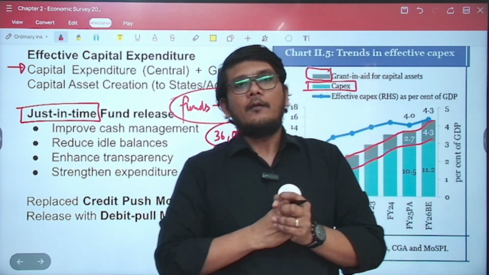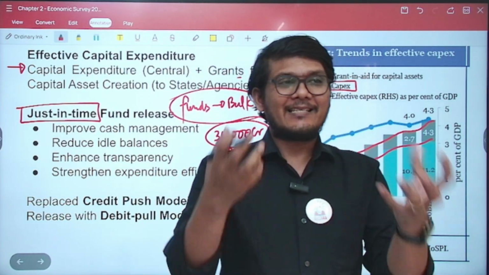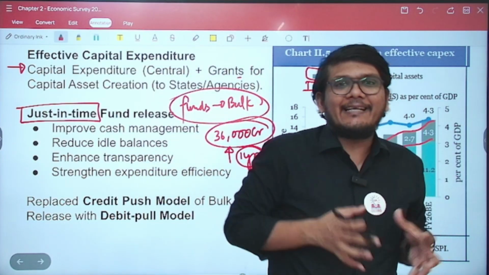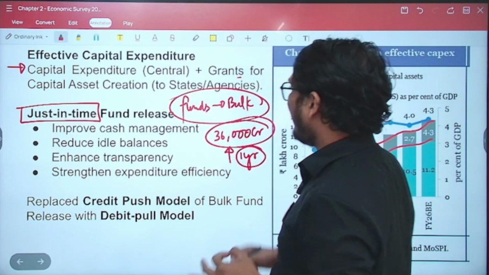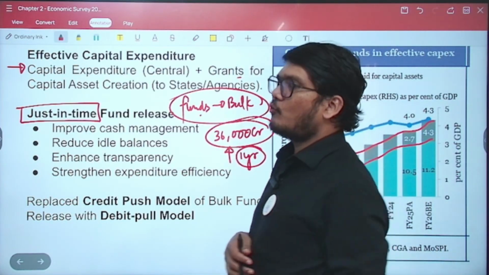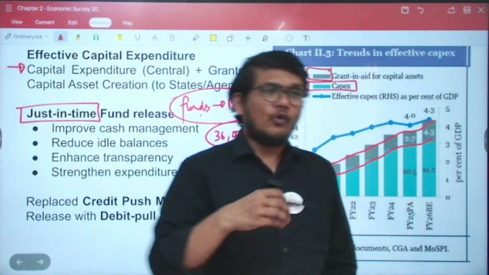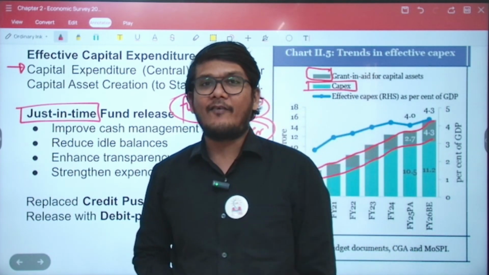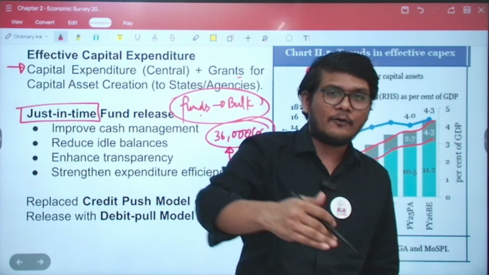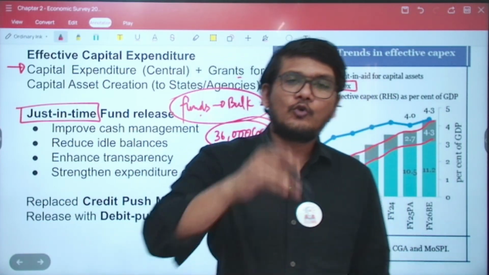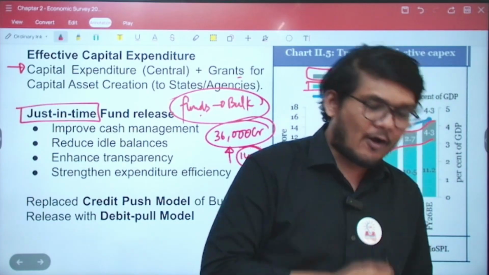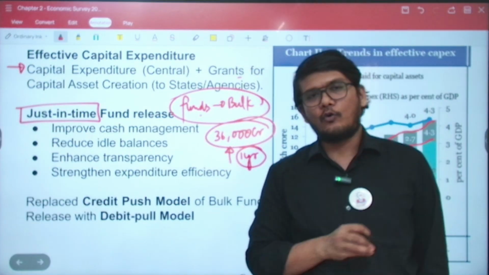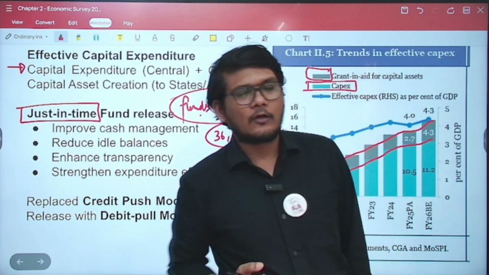Why not? Because if the money is kept with you for a longer period of time, you don't even need it right now. Same is the case when the funds are allocated. If you are given funds in bulk, you would be paying up the Manrega workers and meeting other requirements over a period of a year, over a period of 6 months. That means you don't need the entire money right now. For the next 1 week, you need only 1,000 crore rupees, then maybe 200 crore rupees more.